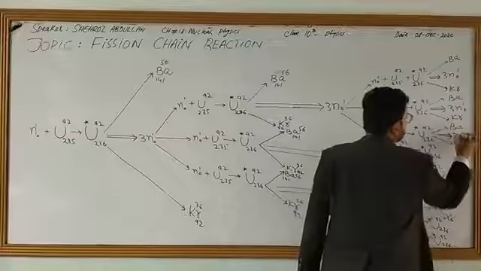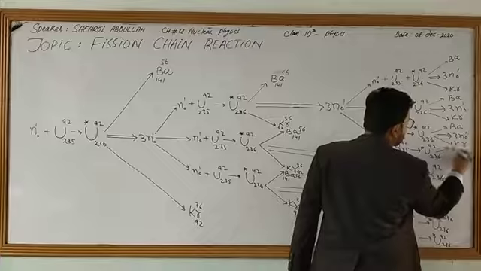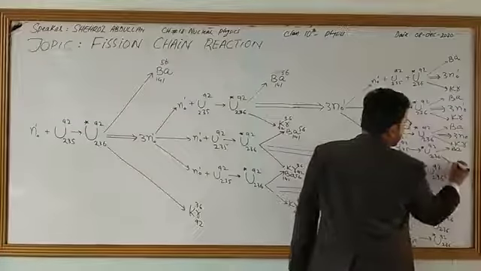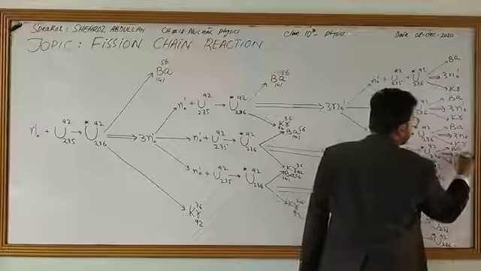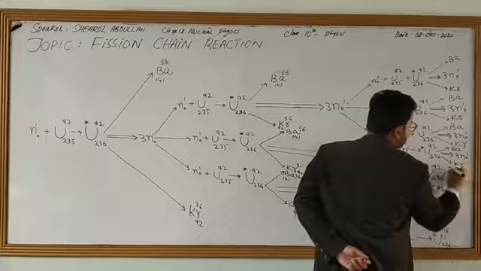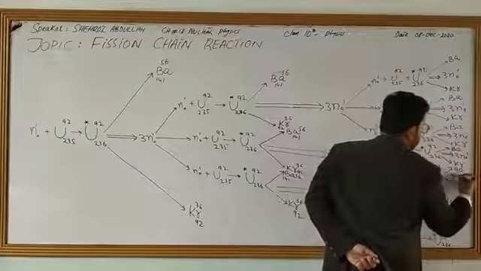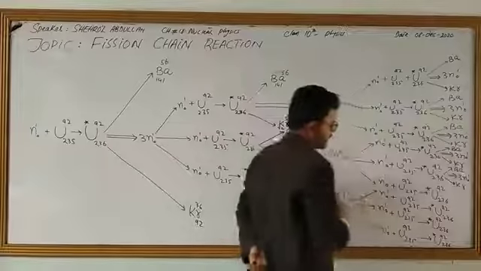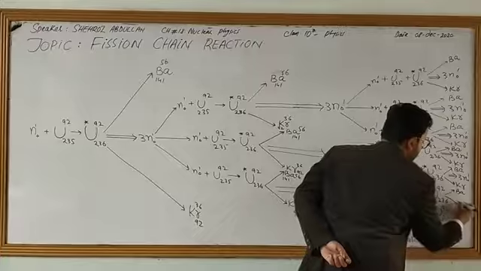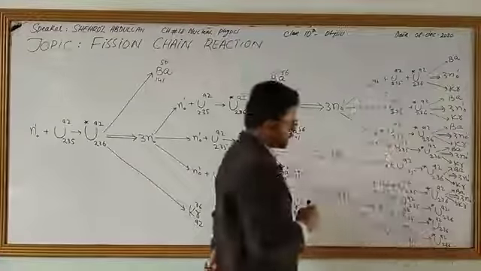Again the same process: barium and krypton, and 3 neutrons are ejected.